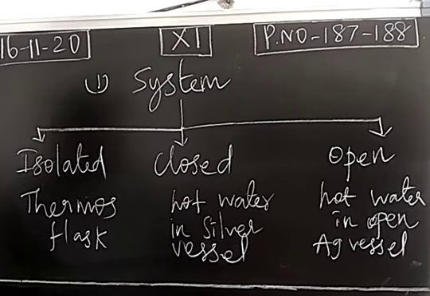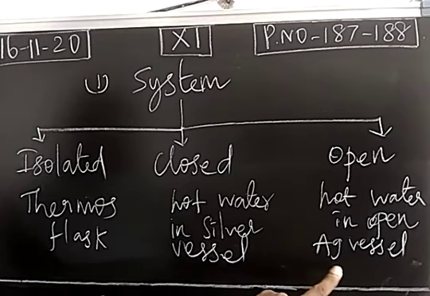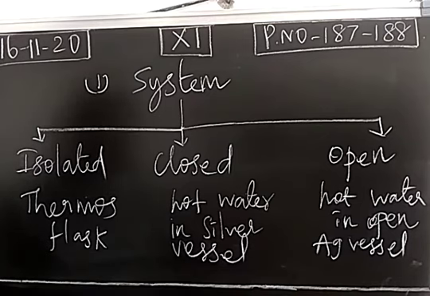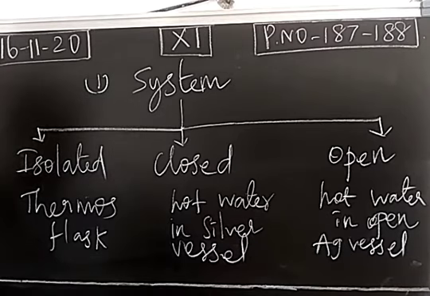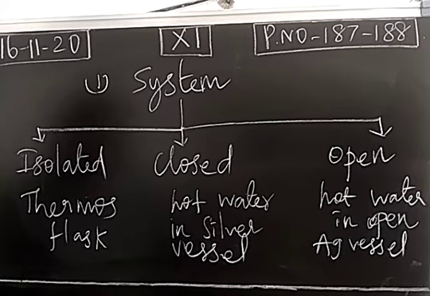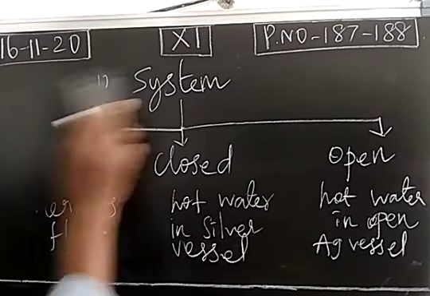We can take hot water from the vessel, as well as we can pour some more quantity of hot water into the vessel. Exchange of matter is possible, and it is a conductor, so exchange of energy is also possible. So this is an open system. So based on the nature of boundary, we classify the system into isolated system, closed system, as well as open system. So we revise one more time.